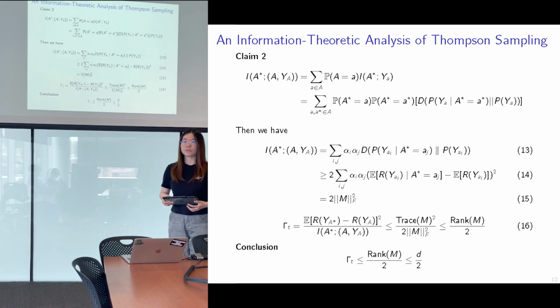The next step is to find a lower bound for the information gain. To find this, for step 13, we use claim 2, and we can also use step 2 to get step 14, which is provided in the appendix. For step 15, we use the Frobenius norm of a matrix, which is further explained in the appendix. Now we have two bounds, and we combine them together to get a final bound for gamma t.